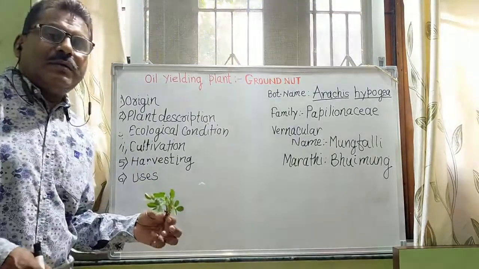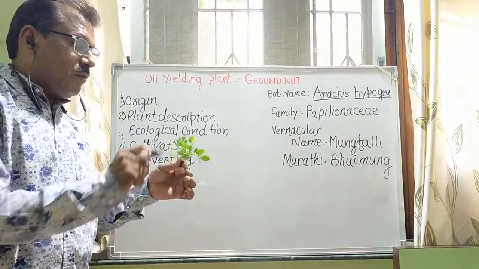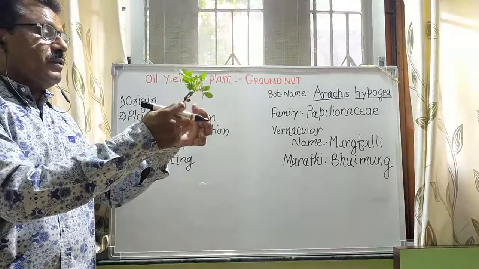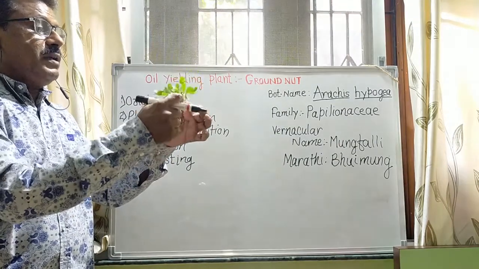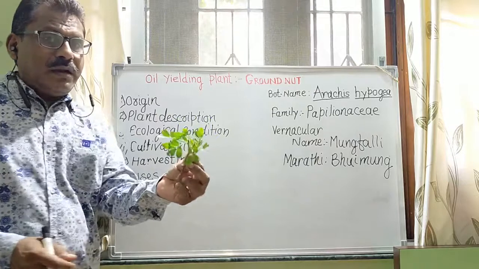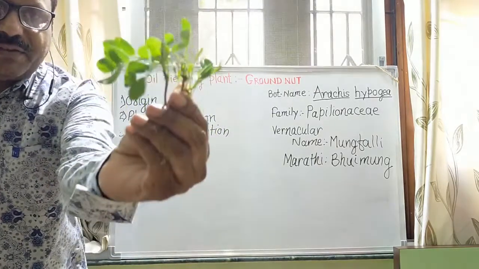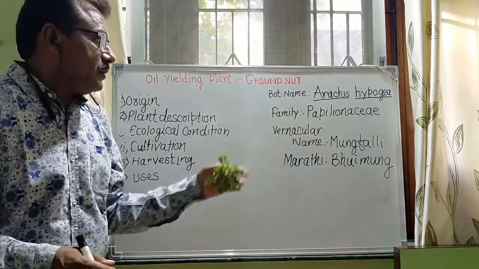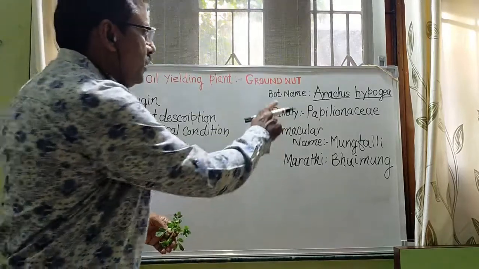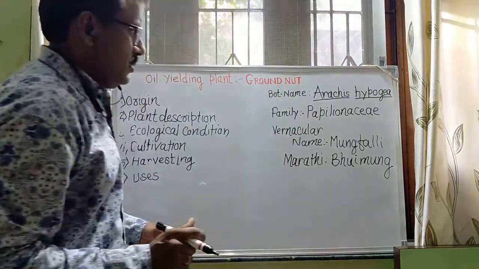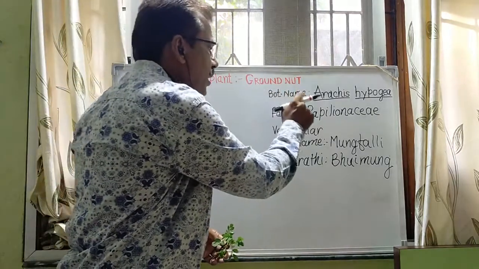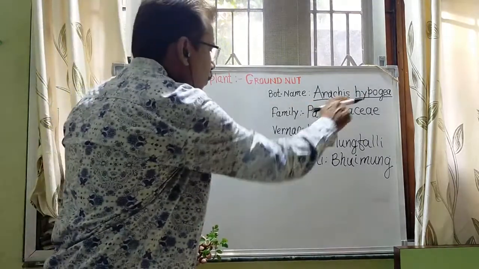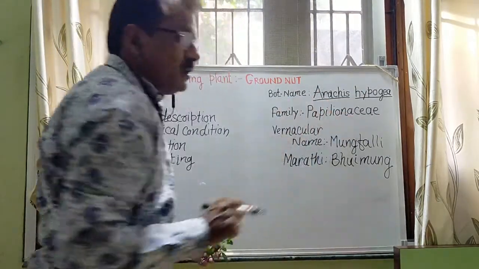So I have fresh groundnut plants. Look at these plants, look at this complete plant. I will take these plants in description also. It belongs to the family Papilionaceae. First, the botanical name, which is very important. The botanical name of groundnut is Arachis hypogea, belonging to the family Papilionaceae.